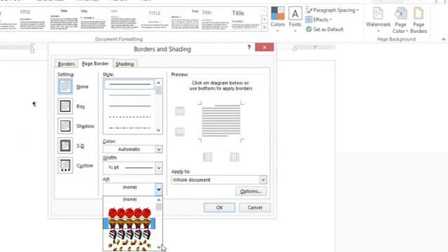Hi, my name is Bree Clark, and today I'm going to show you how to make a border out of a picture in Microsoft Word. Sometimes you want to jazz up your documents a little bit with some art. So I'm going to show you how to add a page border that will do just that.